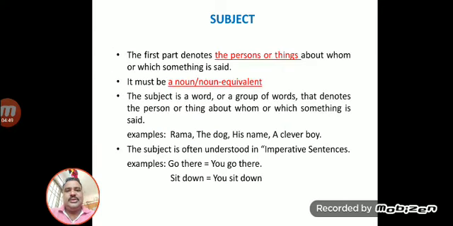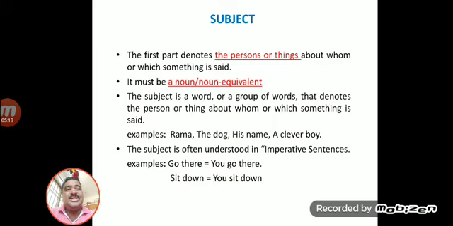So how does the subject act in the sentence? In the 10 examples we have seen, the first part denotes the persons or things about whom or which something is said.